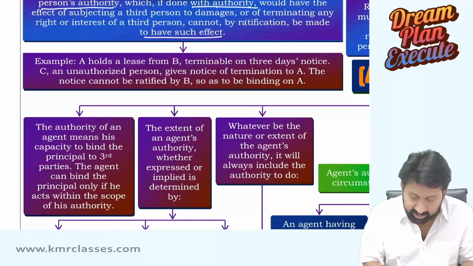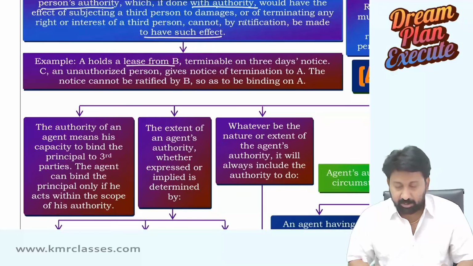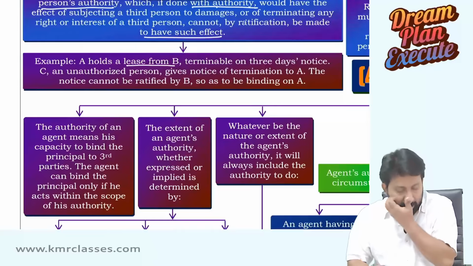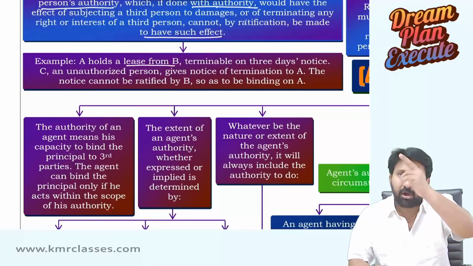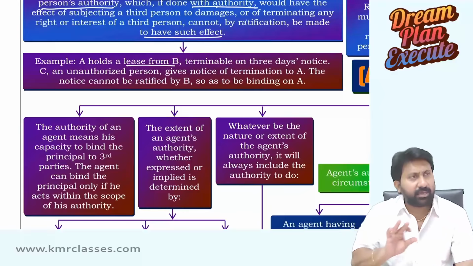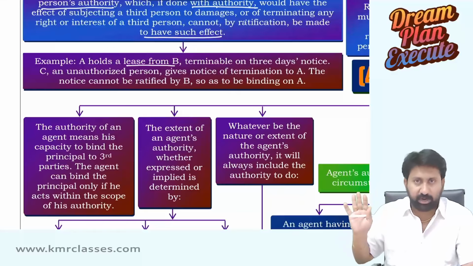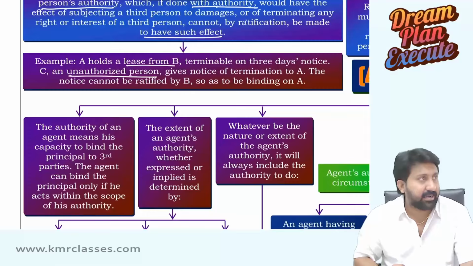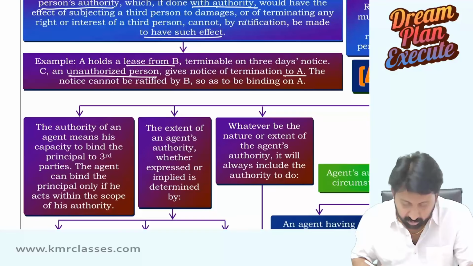A holds lease from B, terminable on 3 days notice. Means what? A is holding a property on lease from B. B gave his house property on lease to A. You can terminate that lease by giving a 3 days notice, and a prior 3 days before you should tell, and you can terminate. C, an unauthorized and irrelevant person, gives notice of termination to A.